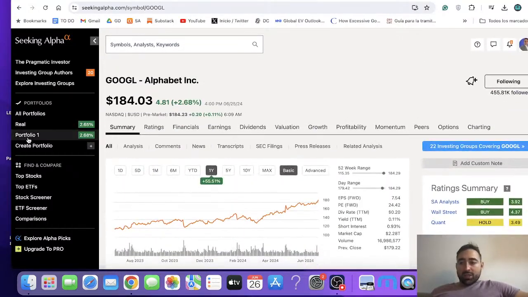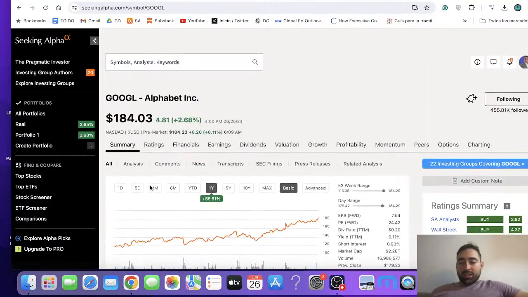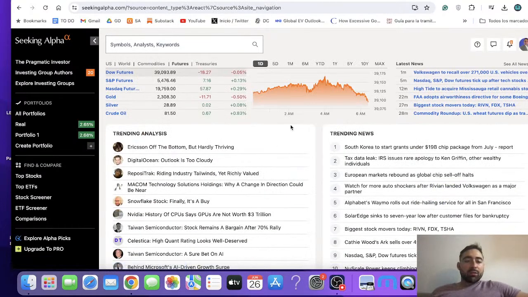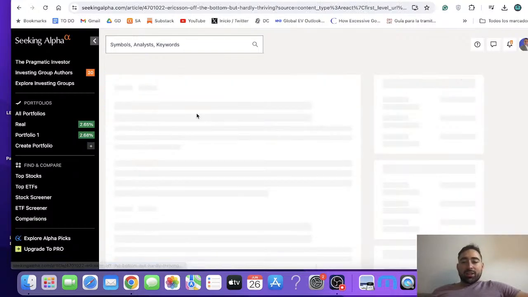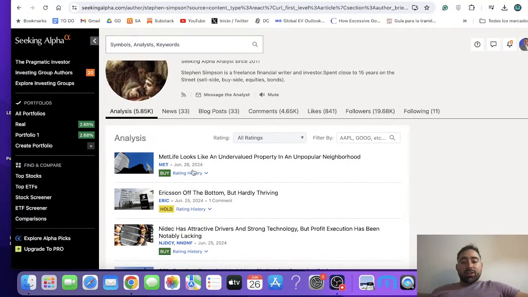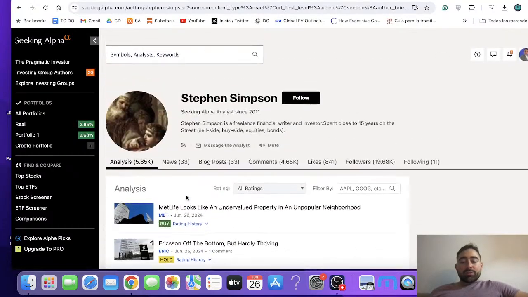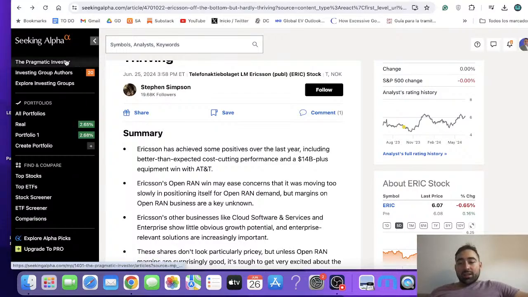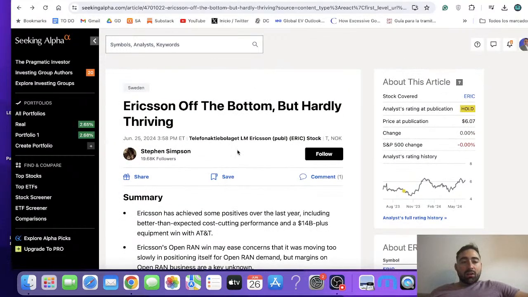So there's a lot more that you can do with Seeking Alpha. It's really a matter of going in there and finding what works for you. The great thing as well is that you can follow different analysts that you like once you're in there, and each analyst writes about different stocks. Some of them also have investing groups, as is my case, where I share my exclusive content.